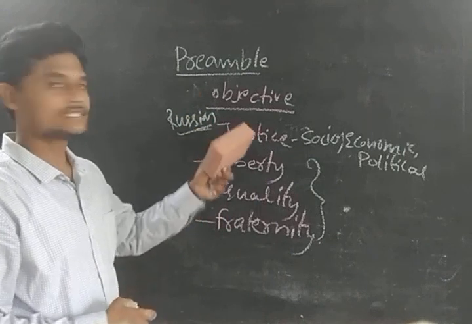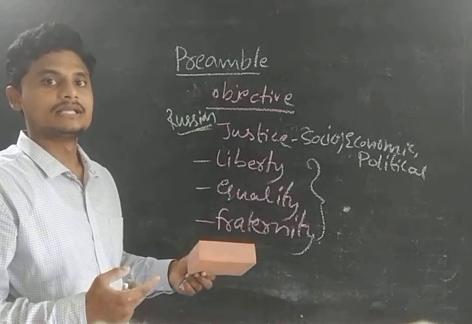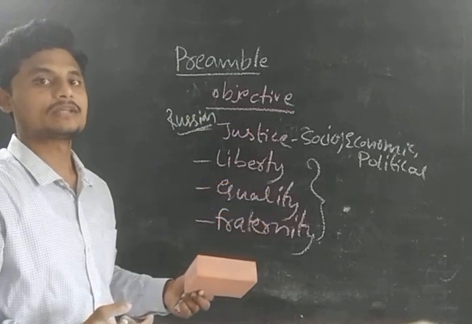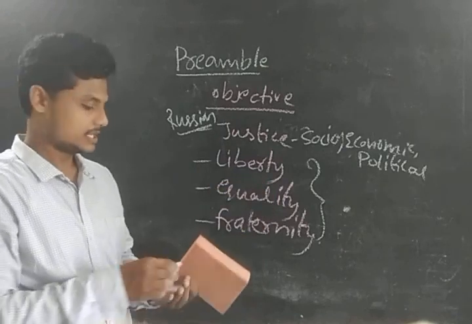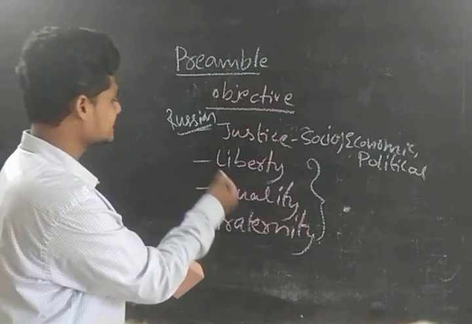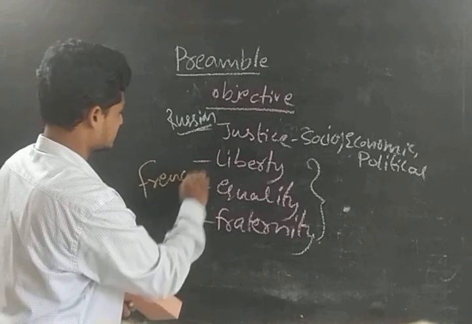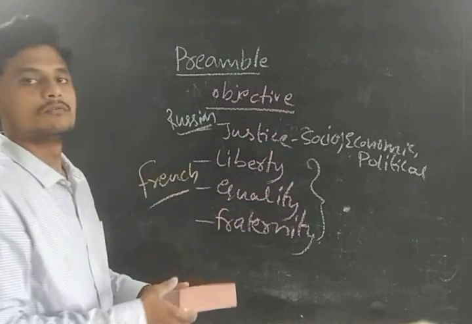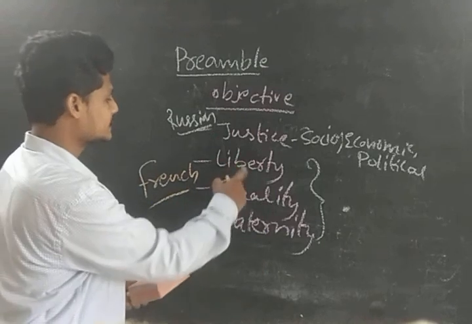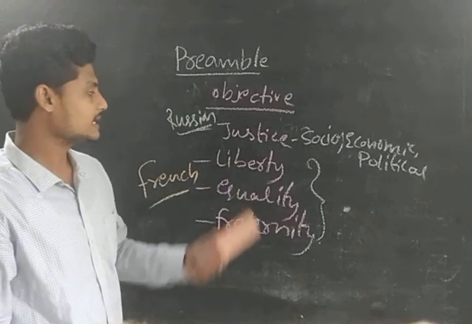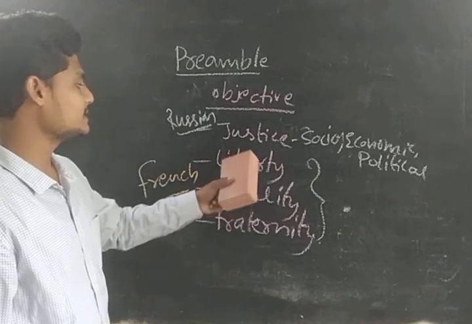Okay, so justice, guys, clear? Socio-economic and cultural. This is the Gandhian principle of justice, guys. And after that, liberty, equality, and fraternity, we have taken from the French Revolution, guys. So liberty, equality, and fraternity. What is liberty, equality, fraternity?